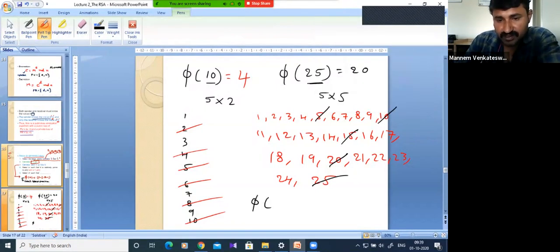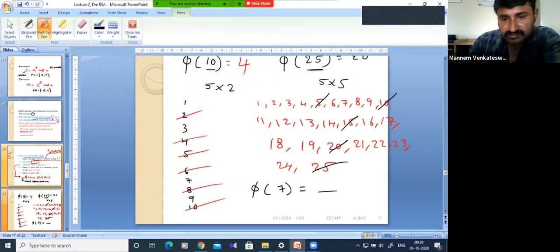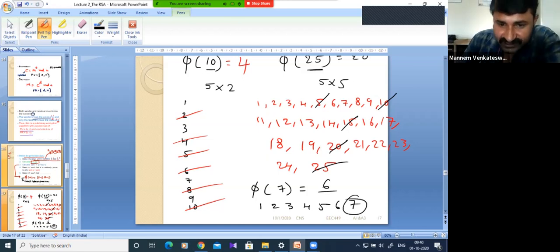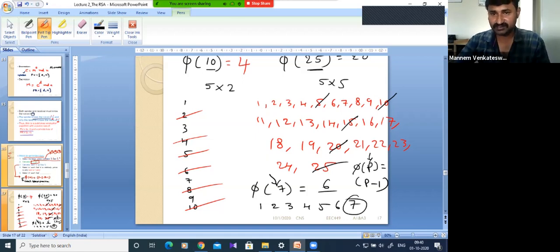Similarly, suppose pi of 7. Can anybody tell? Only 7 will be cancelled. Remaining how many? Six numbers. So here one concept is there. If this number is a prime number, the value will be p minus 1. If p is a prime, then pi of p is p minus 1. As 25 is not a prime, we got 20.